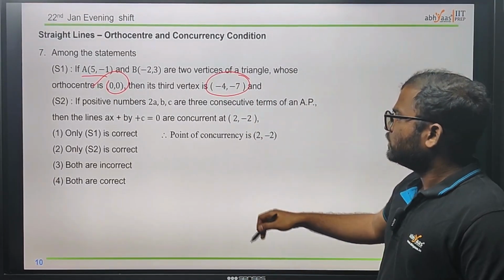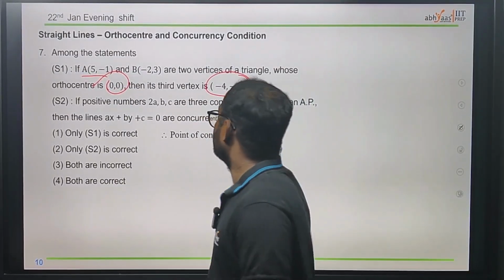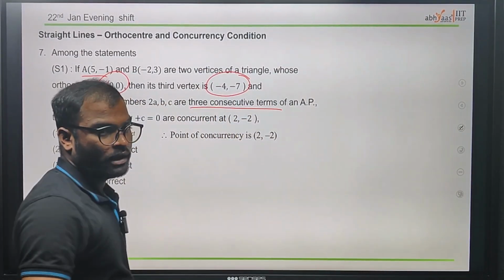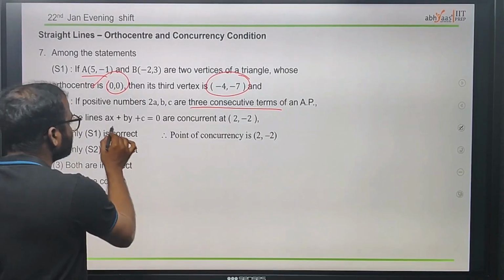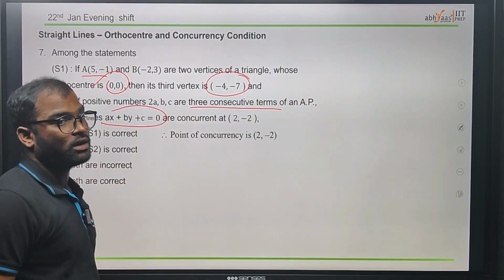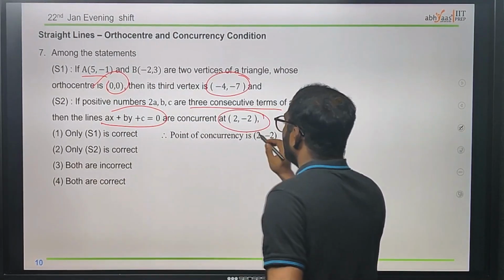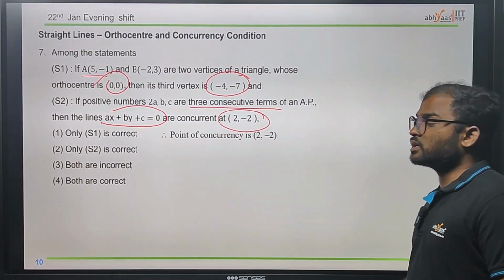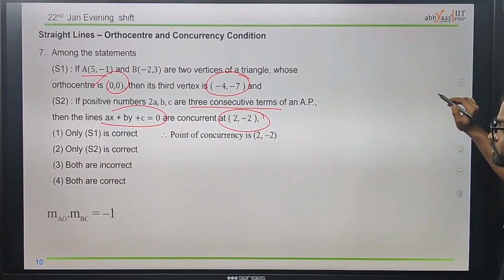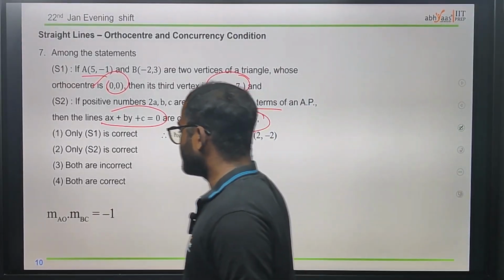In the next statement, they have given 2a, b, c as 3 consecutive terms of an AP. Then the lines ax plus by plus c equals 0 are concurrent at 2 comma minus 2. Okay, 2 comma minus 2. We need to check whether it is correct or wrong. See here, we have slope point.